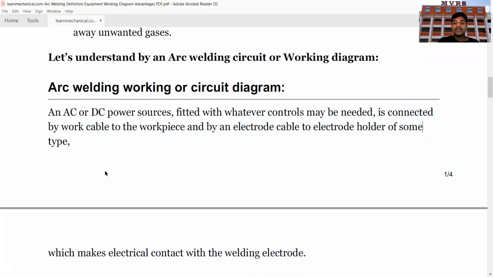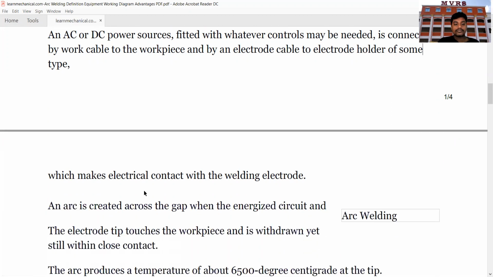What it is? So initially we are taking an AC or DC source. From this AC or DC source, we are having the controls. Whatever controls that we are having are connected to the work cable. Okay. The arc is created across the gap when the energized circuit is completed.